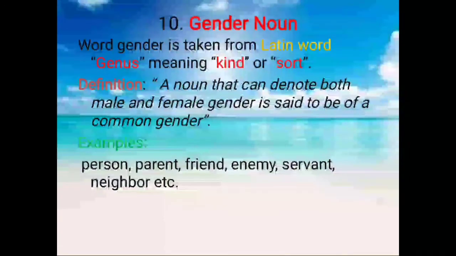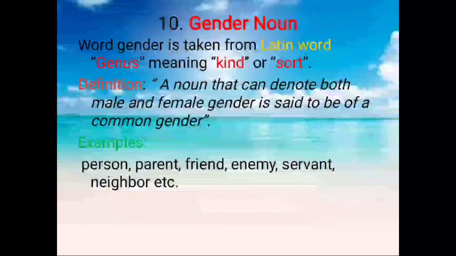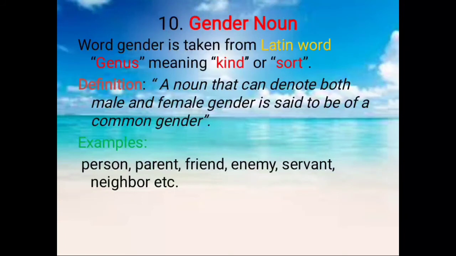And the last one we have, that is gender noun. The word gender is taken from the Latin word gens, meaning kind or sort, and its definition is a noun that can denote both male and female gender is said to be of a common gender. For example, person, parent, friend, enemy, servant, neighbor, etc.